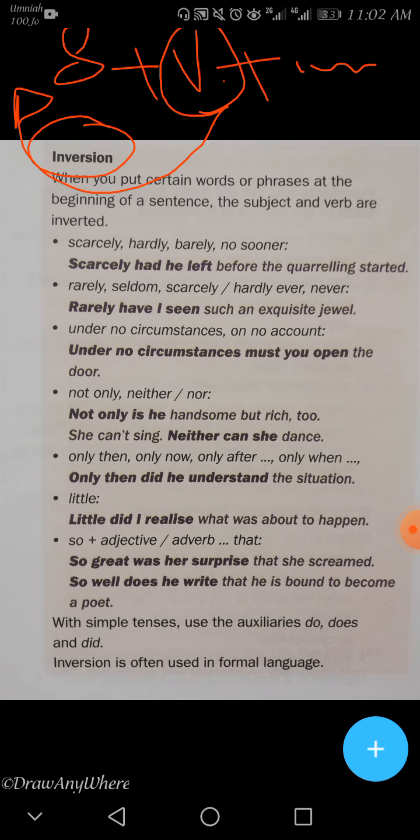شيء مش طبيعي تقديم الفعل على الفاعل. So, in the first semester, we talked about many conditions in which we can change the verb and put it before the subject. One of them was when we put the adverbial of place at the beginning of the sentence. إذا متذكرين لما حكينا عن ظرف المكان, when I put it at the beginning of the sentence, you can put the verb before the subject.